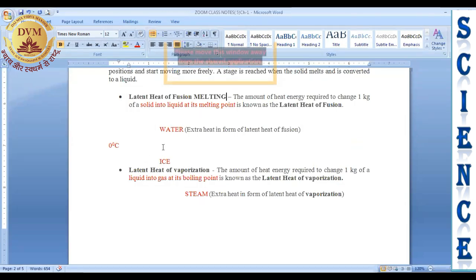ice is there and water is there. But water has some extra heat in the form of latent heat, right? So we can say if we will use ice or water at 0 degree for cooling, which will create more cooling? The answer will be ice, because already ice have some less heat, so it can absorb extra heat from the surrounding. So we can say ice create more cooling rather than water at 0 degree, right? Next is